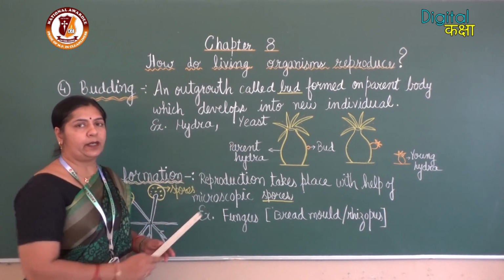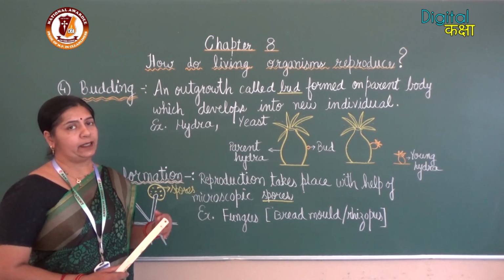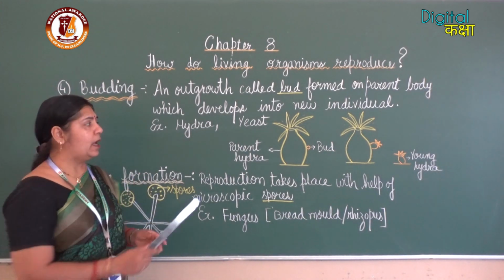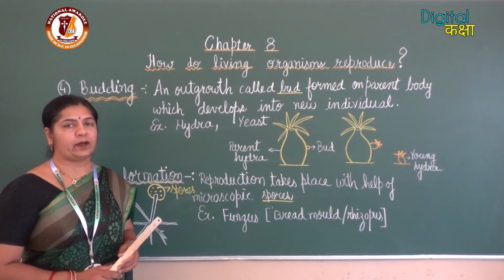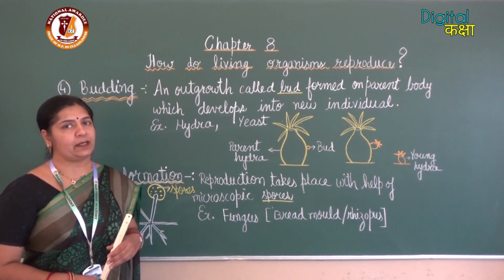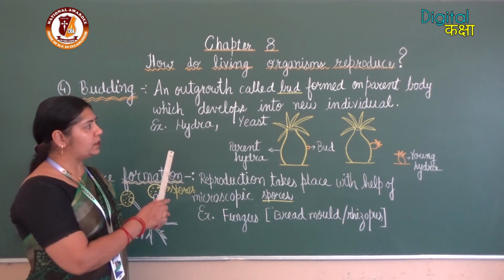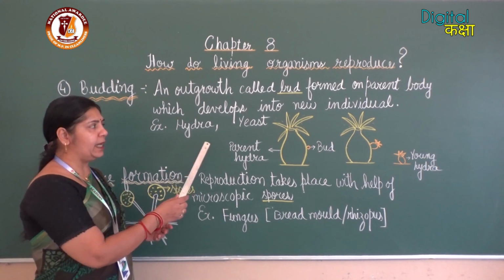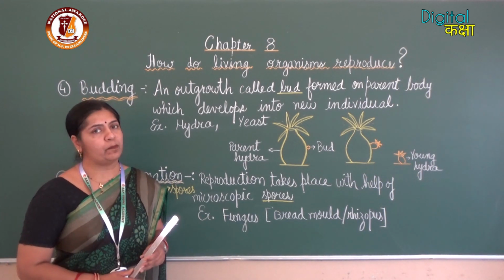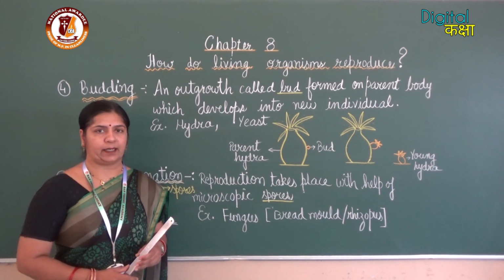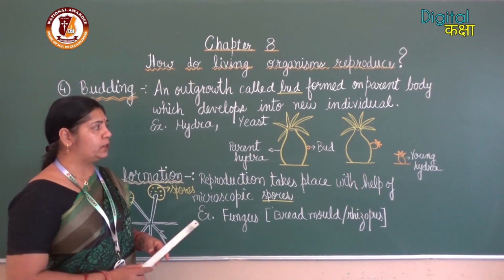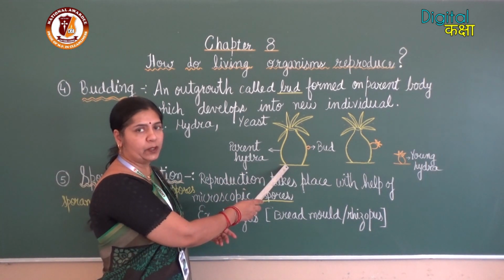Yeast is a unicellular organism and it shows reproduction by the mode of budding, and hydra is a multicellular organism where organ formation has started but well developed body parts are not there. So both different examples you can see, hydra and yeast. Both these organisms reproduce by the method of budding. As you can see, I have drawn the diagram of hydra on the board.